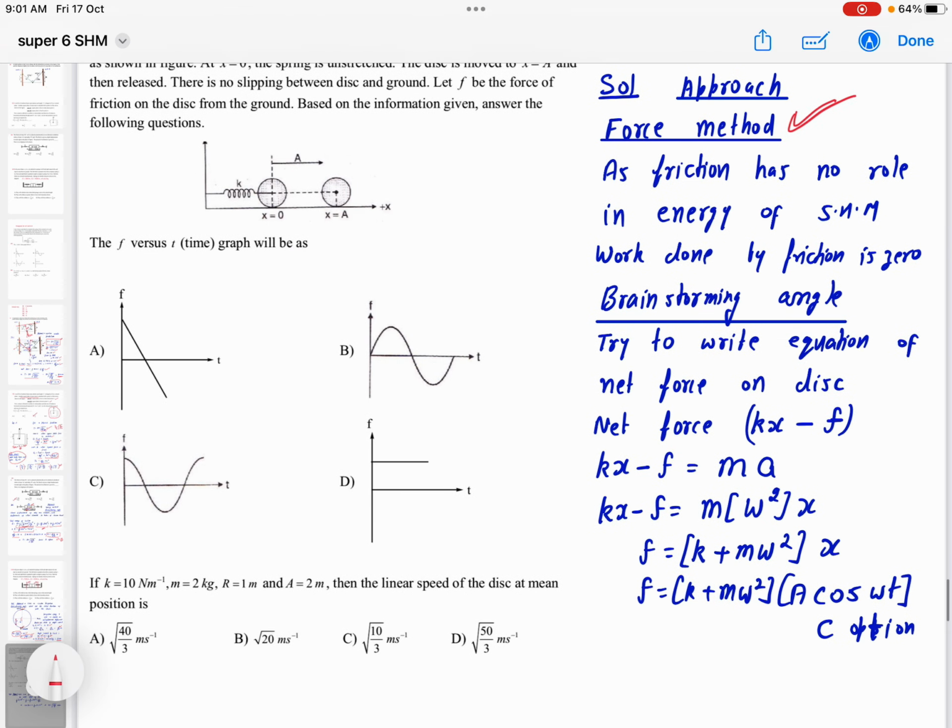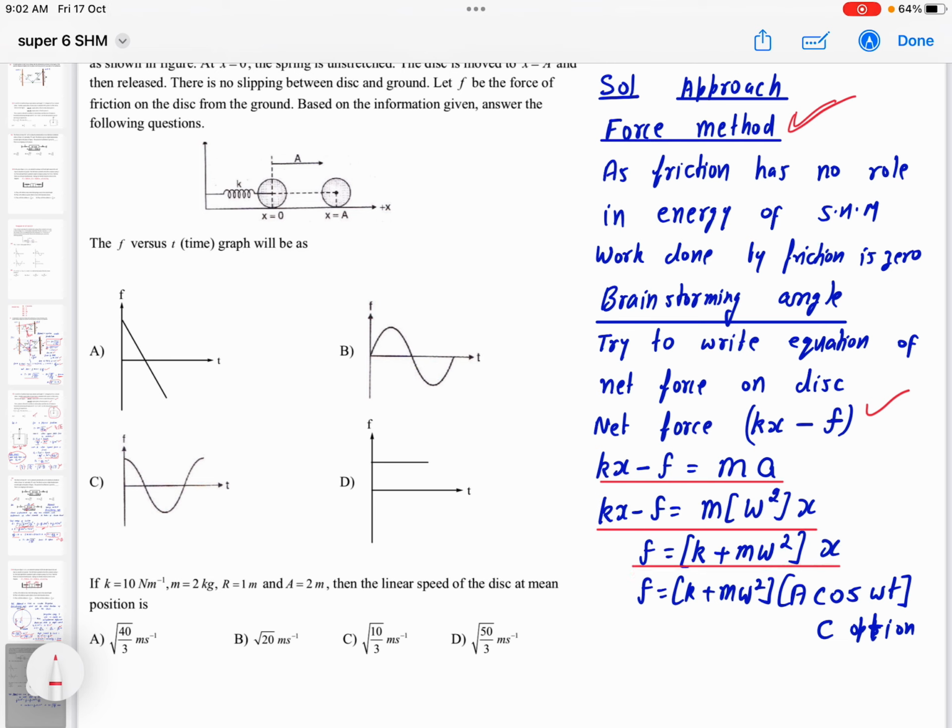Okay, so what is the brainstorming angle? We'll try to write the equation of net force on the disk. So net force is obviously spring force minus frictional force. Net force is equal to mass into acceleration. So kx minus f is m into omega square x. So f is this quantity I'm writing, right?